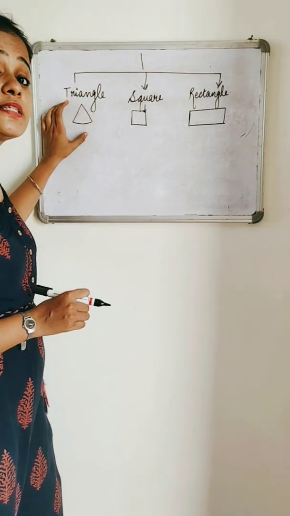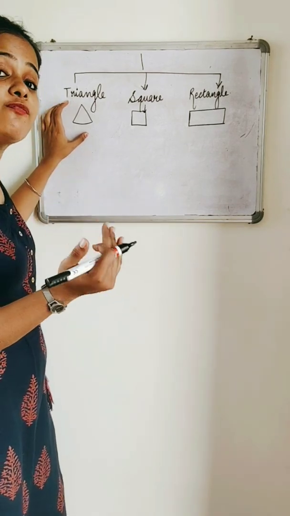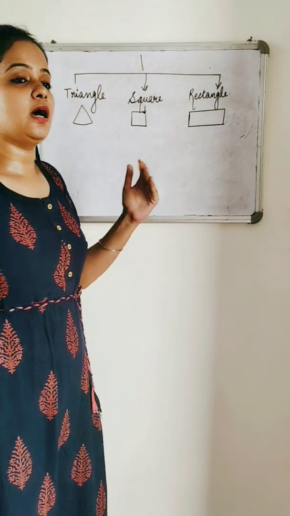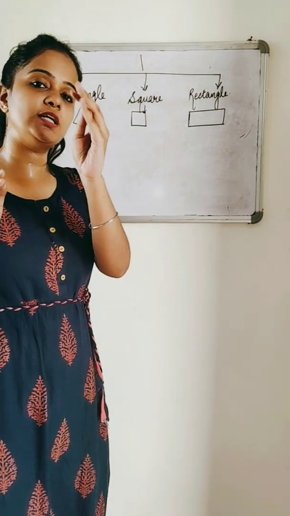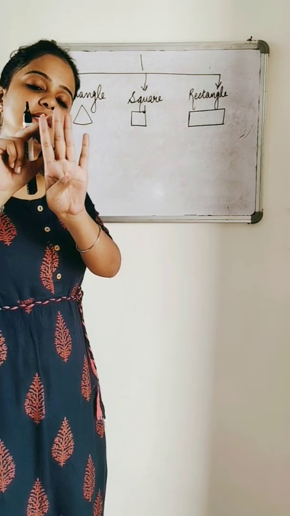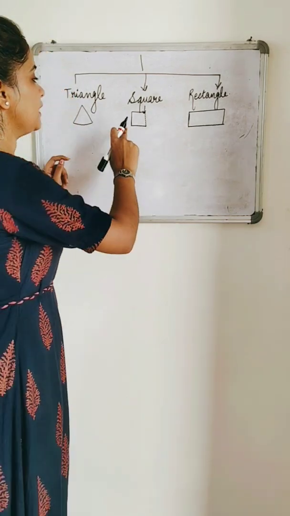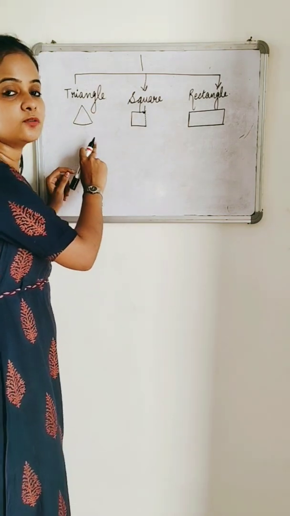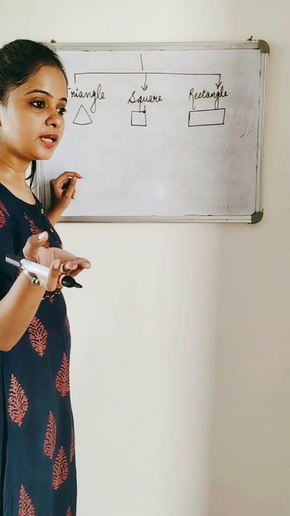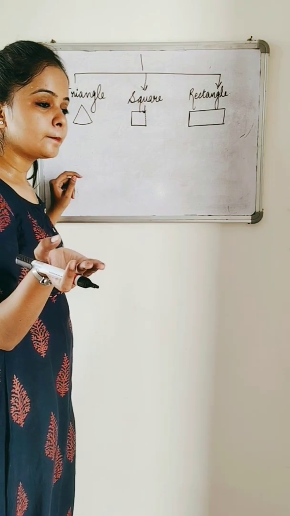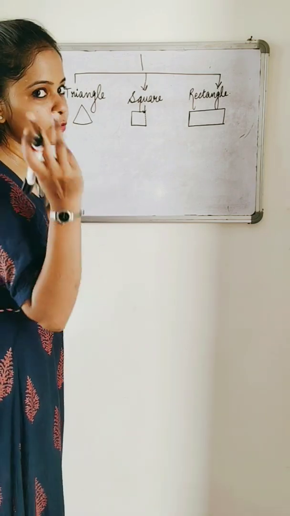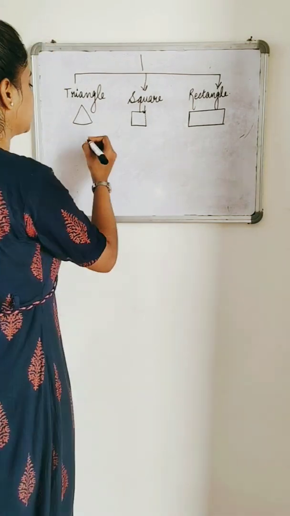Now your triangle also is grouped into different types. Just like there are all kinds of people in the world, for example my fingers are these, right? But they are all of different sizes, right? In the same way, our triangle is also grouped into different categories.